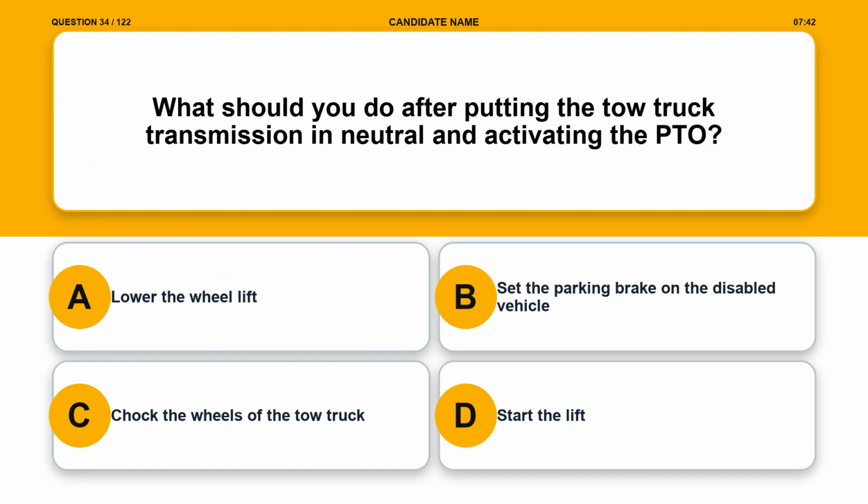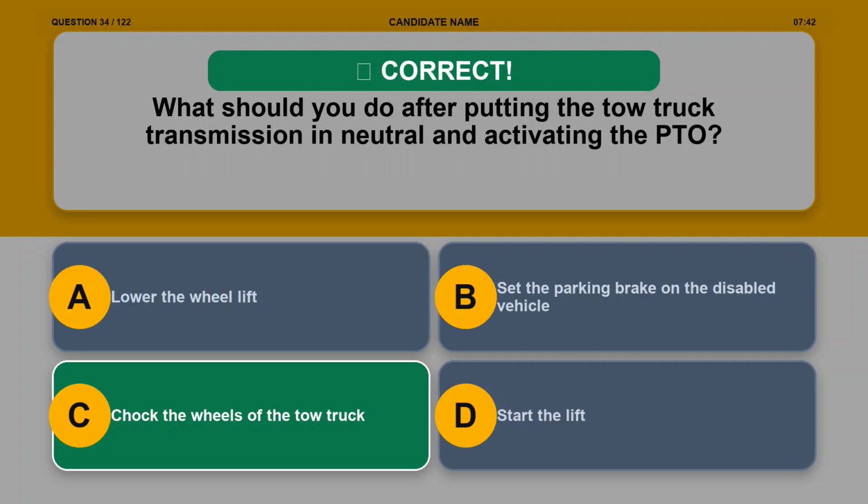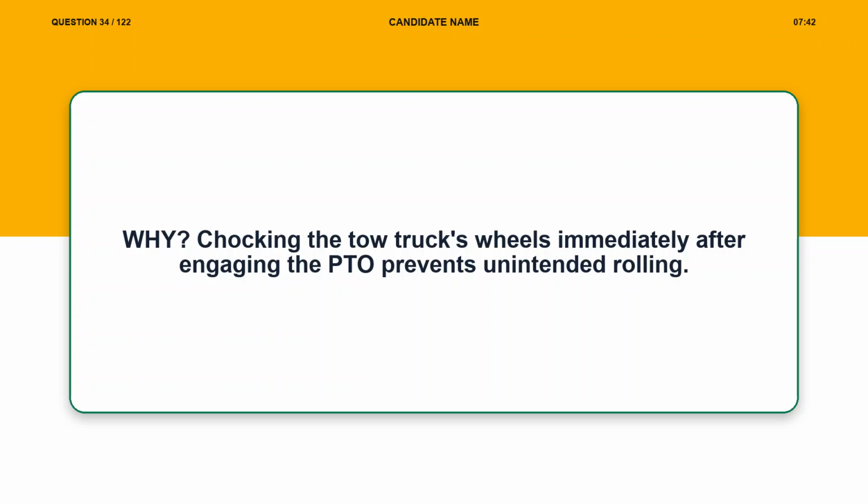Question 34. What should you do after putting the tow truck transmission in neutral and activating the PTO? Option A, lower the wheel lift. Option B, set the parking brake on the disabled vehicle. Option C, chock the wheels of the tow truck. Option D, start the lift. The correct answer is option C, chock the wheels of the tow truck. Explanation. Chocking the tow truck's wheels immediately after engaging the PTO prevents unintended rolling.